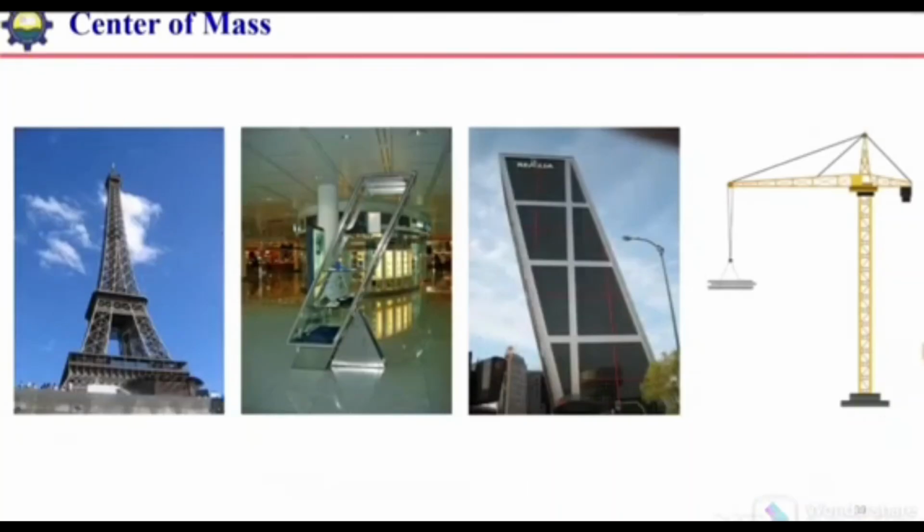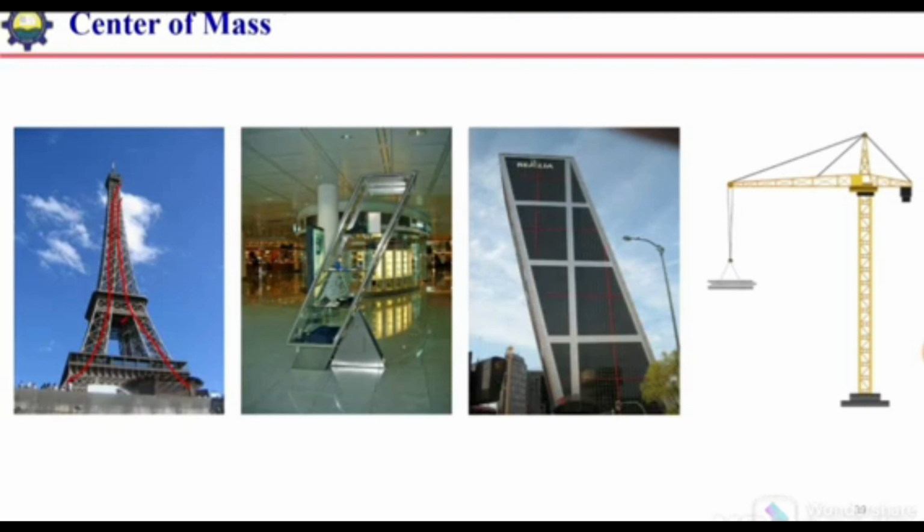This concept of center of mass is used for the design of different structures. For example, in the case of the Eiffel Tower, the base of the structure is enhanced. This is to lower the center of mass. So when the center of mass is lower, it will not topple because of earthquake loads or wind loads.